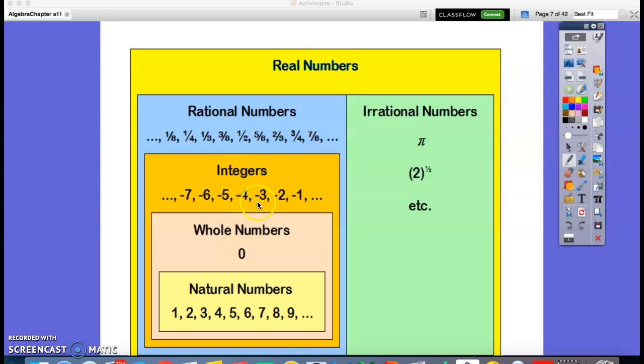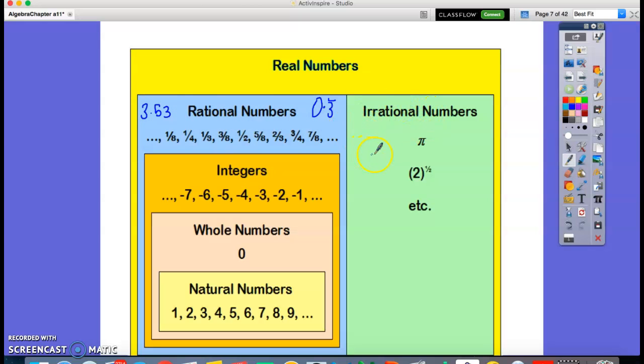And the integers are the whole numbers and their opposites. And the rational numbers are numbers that you can write as a fraction. So any fraction is a rational number. And in case of decimals, if it's a repeating decimal, that's a rational number. Or a decimal that terminates, like 3.53, it doesn't go on forever, right? So a decimal that either repeats or terminates is a rational number as well.